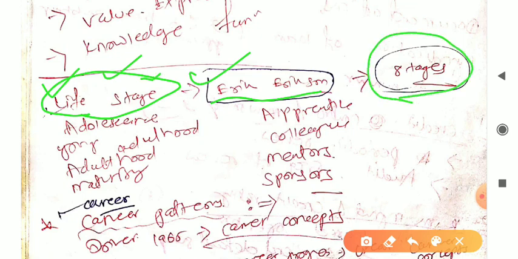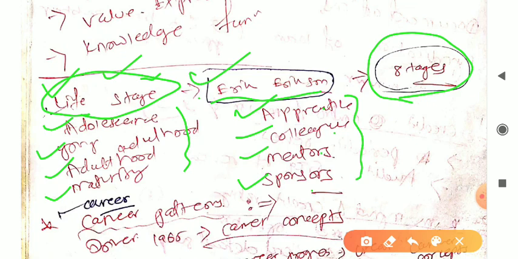What are those? First one is adolescence, young adulthood, maturity. These are the 4. Apprentice, colleagues, mentors, sponsors. Right, so these are the life stages given by Erikson. What you can easily understand: adolescence, young adulthood, maturity are related to the life stages of a person. And apprentice, colleagues, mentors, sponsors are related to work.